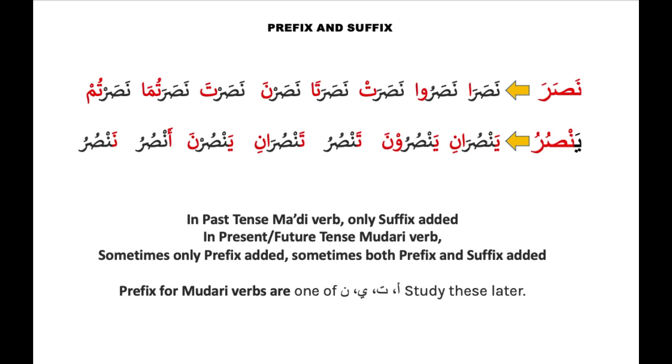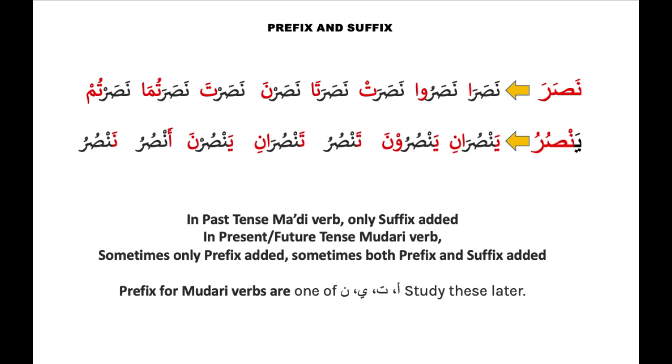What happens to the next one? Yansurani. Ya is there as well, so ya is the prefix and ani is the suffix. Next, yansuruna. Ya is the prefix and una is the suffix. Tansuru. Ta is the prefix and there is no suffix on this verb. Tansurani.